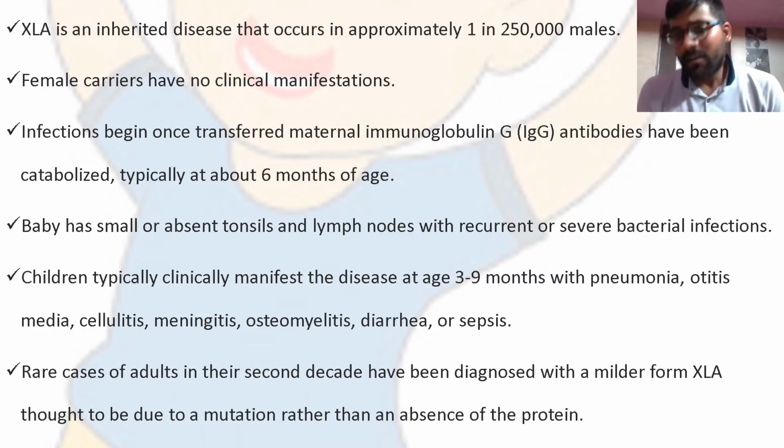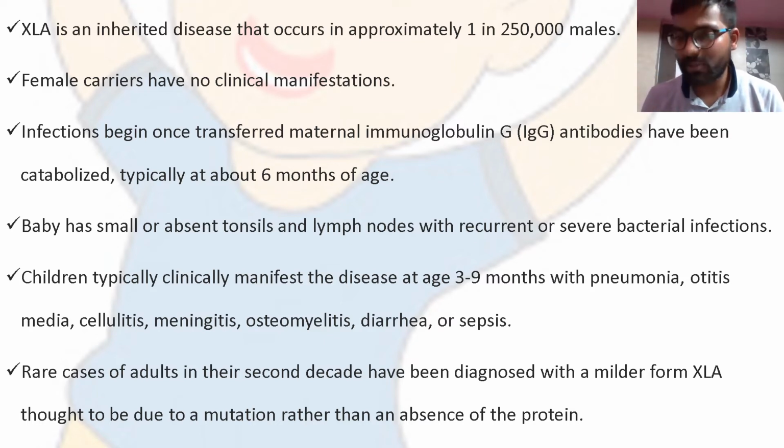Rarely, some children with this disorder are diagnosed in the second decade of their life. Why are they diagnosed in the second decade of life? They are diagnosed in the second decade because they do not have an absence of the BTK gene, but there is a mutation in the BTK gene which in turn forms a small amount of B cells.